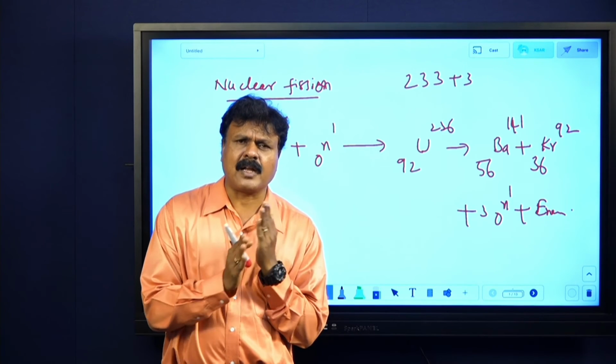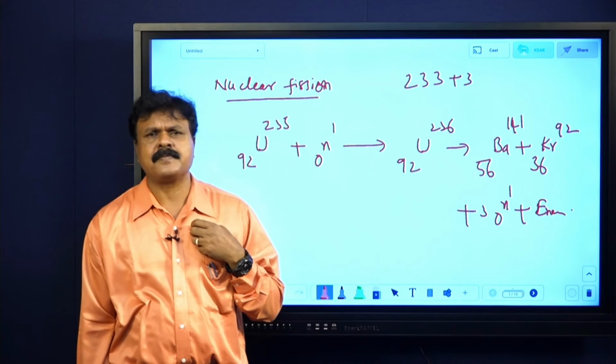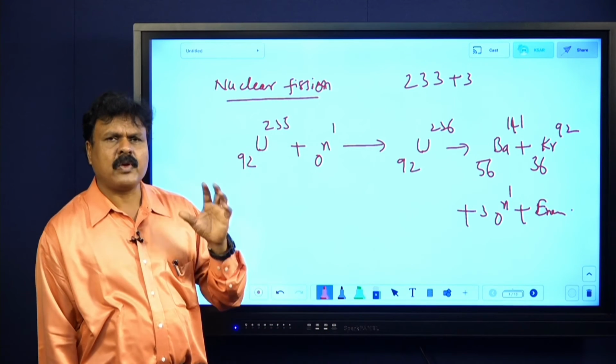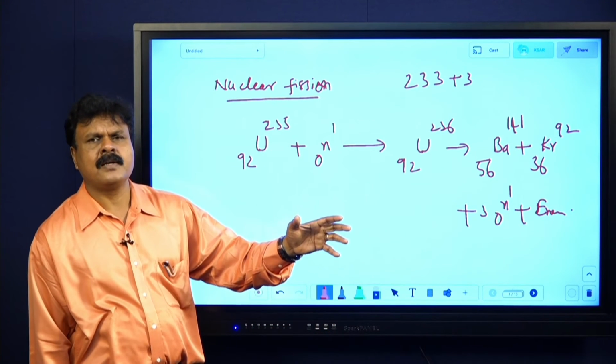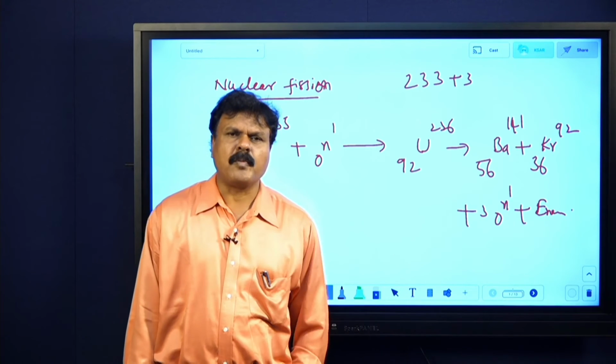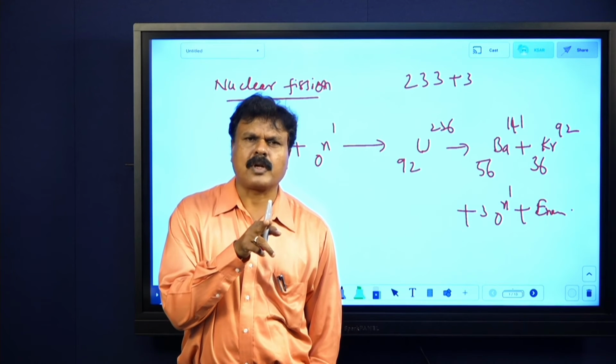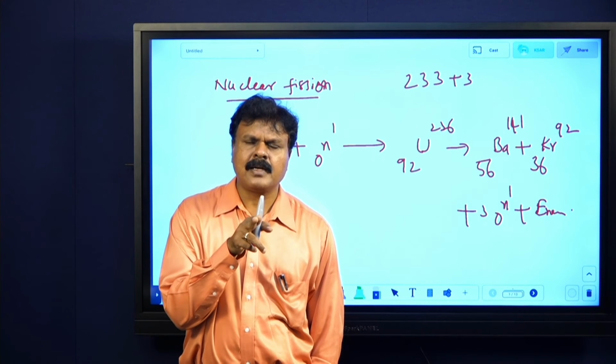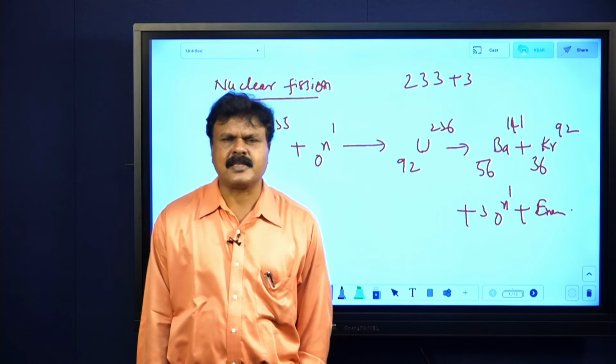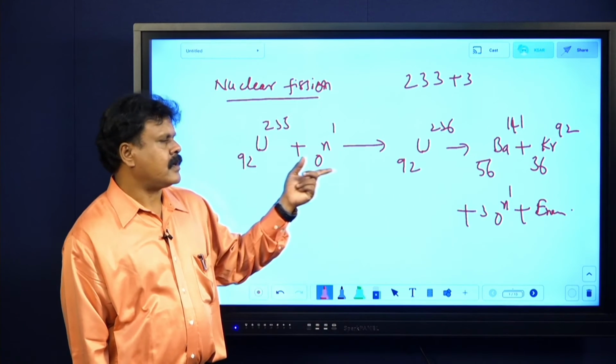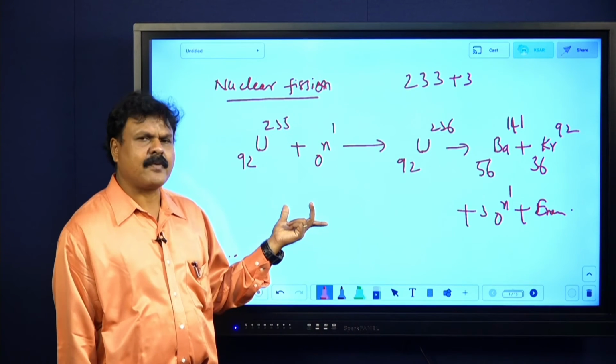What is nuclear fission? And explain nuclear fission. The phenomenon in which a heavy nucleus splits up into 2 or 3 nuclei of comparable masses, releasing 2 or 3 neutrons, together with a large amount of energy, is called nuclear fission. Write the equation. Explanation of the equation.